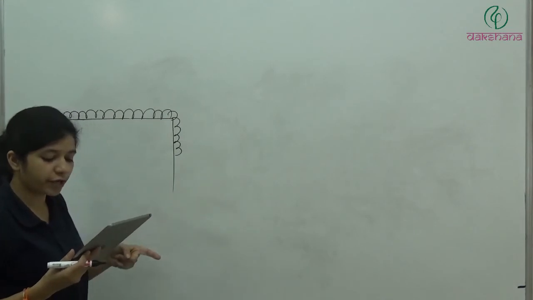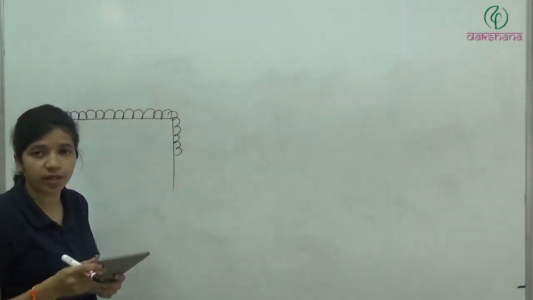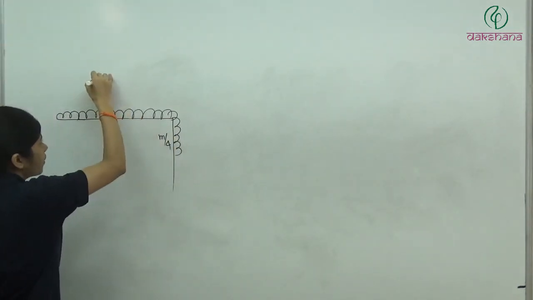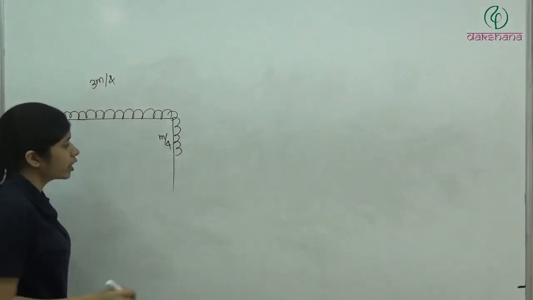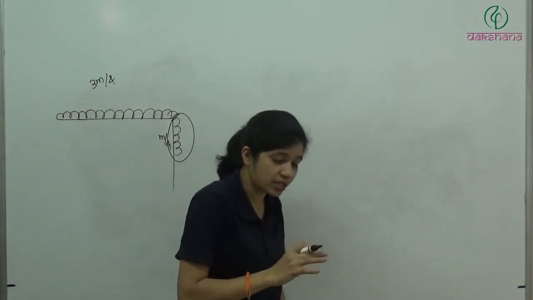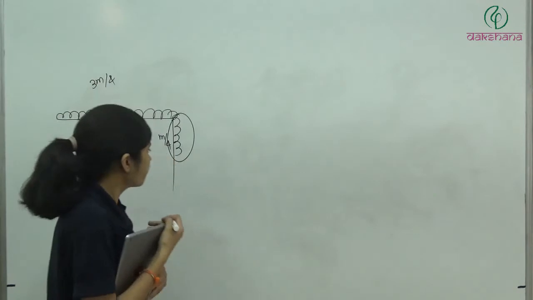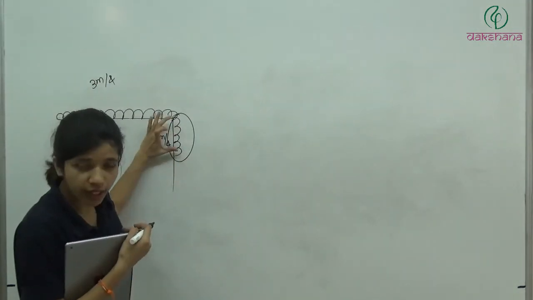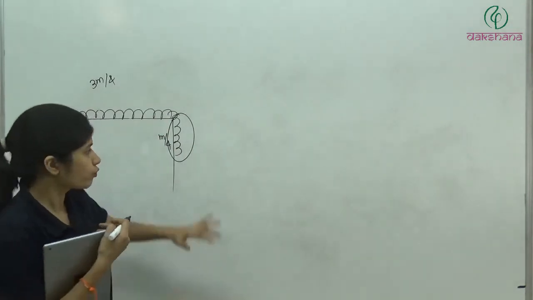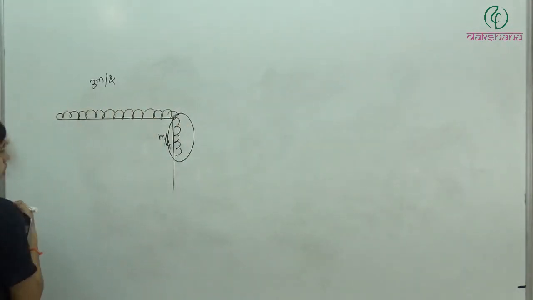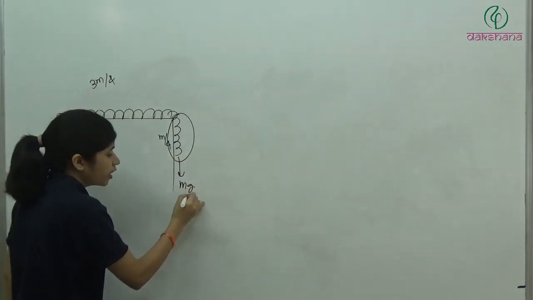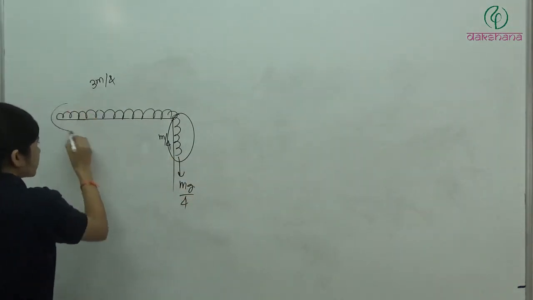The coefficient of friction between the rope and the table is? So we can say we have m/4 here and 3m/4 here. Clear? So how much force is acting? Now when it is starting to slide, when we have m/4 here, that is, on the verge of motion, the force in this direction must be equal to the force in this direction. What is the force in this direction? We have mg/4. And what is the force in this direction?